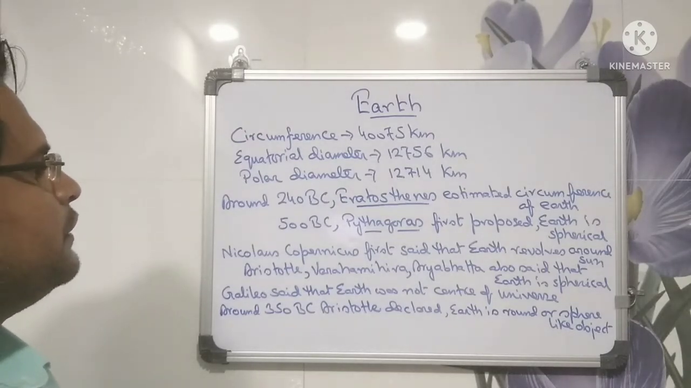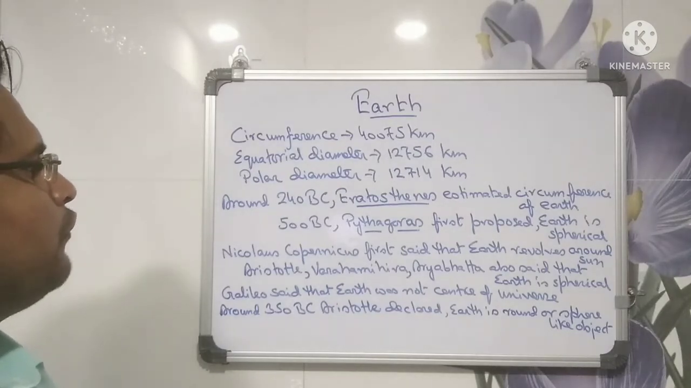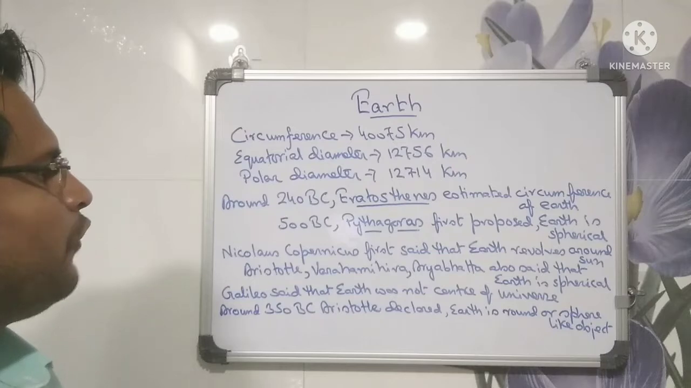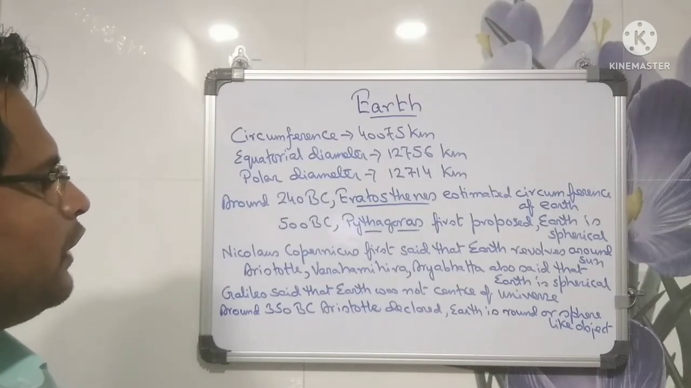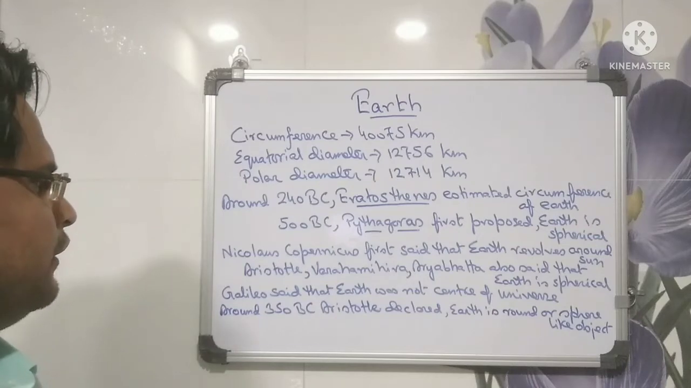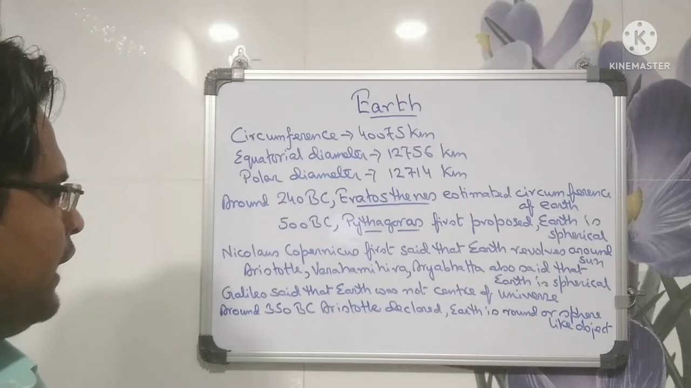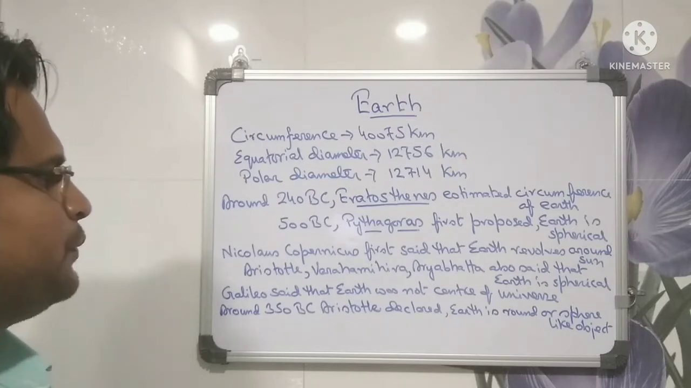Around 240 BC, Eratosthenes estimated the circumference of Earth. Around 500 BC, Pythagoras first proposed that Earth is spherical. Nicolaus Copernicus first said that Earth revolves around the Sun. Aristotle, Varahamihira, Aryabhatta also said that Earth is spherical. Galileo said that Earth was not the center of the universe. And around 350 BC, Aristotle declared Earth is a round or sphere-like object.